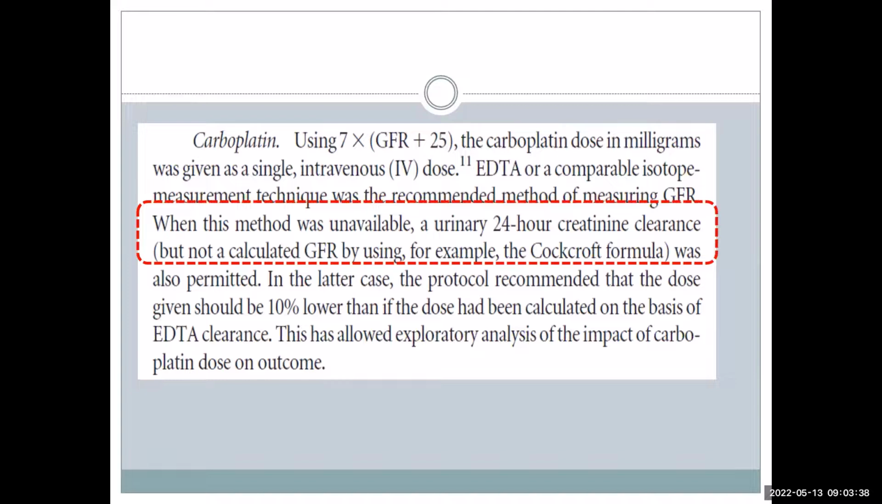So that is important for us, that when we plan the carboplatin dose in a stage 1 testicular cancer, we should send the patient for the DTPA scan which is available at our center, and the GFR for dosing should be calculated not from the calculated formula, but from the EDTA study which is available at our center.